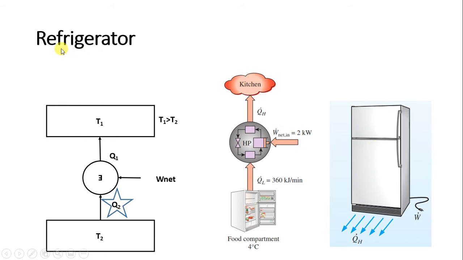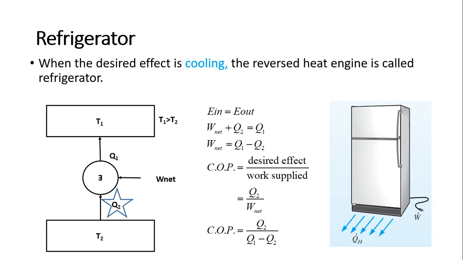Basically, an engine is a power producing device. So whenever power is produced, we expect that the power should be more. But in the case of the refrigerator, which type of device is it? Here you can see the refrigerator is consuming power. When the refrigerator is a power consuming device, we expect that power consumption should be less. This is the difference between a power producing and a power consuming device. Next, we defined a term known as coefficient of performance, COP, and we developed this equation for the refrigerator.